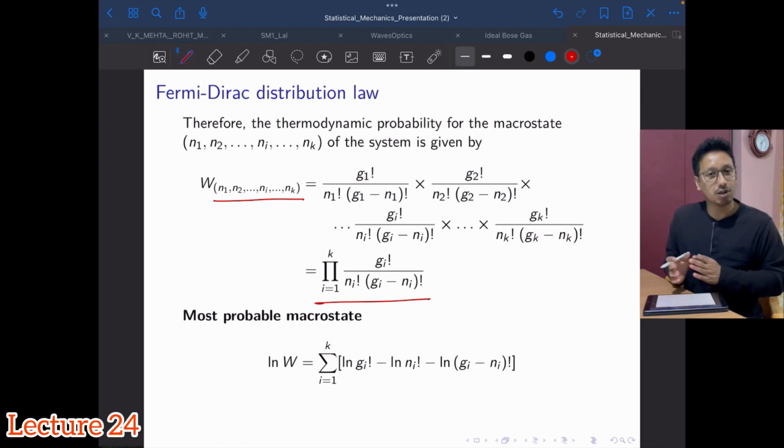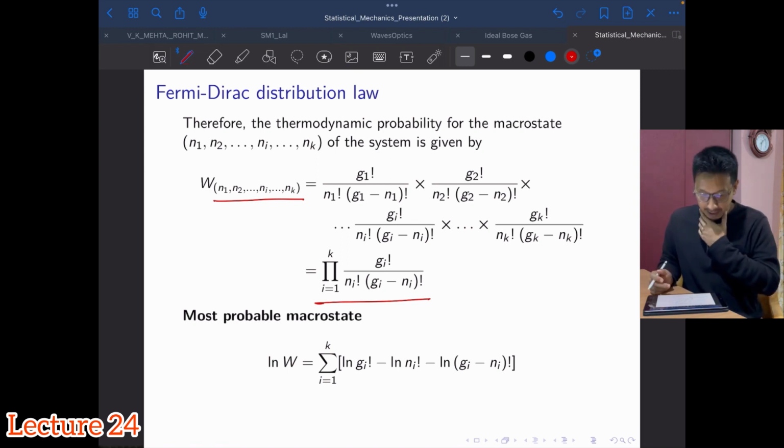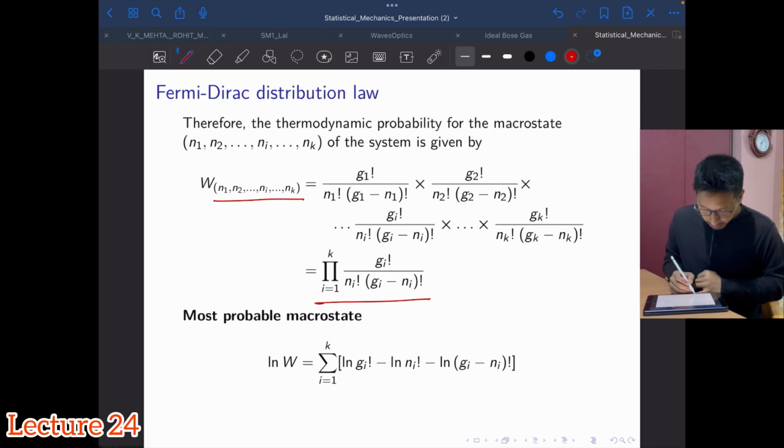And again we will use logarithm here, because W is a really large number, and you take the first derivative of that, equate it to 0, and then apply the Lagrange method of undetermined multipliers, and you get all those things. Just follow what we have been doing for almost the entire course, right? So you simply take the log of both sides. Okay, so you will get this expression.